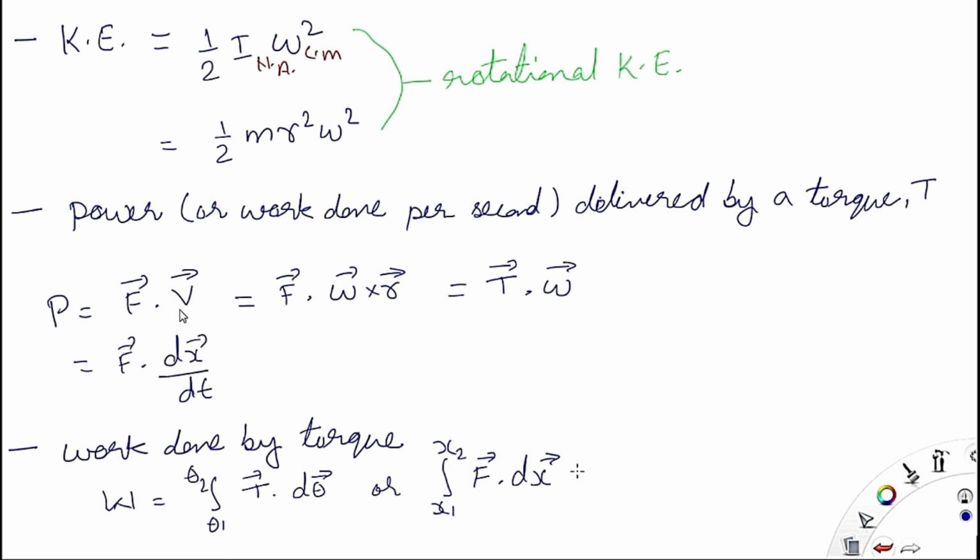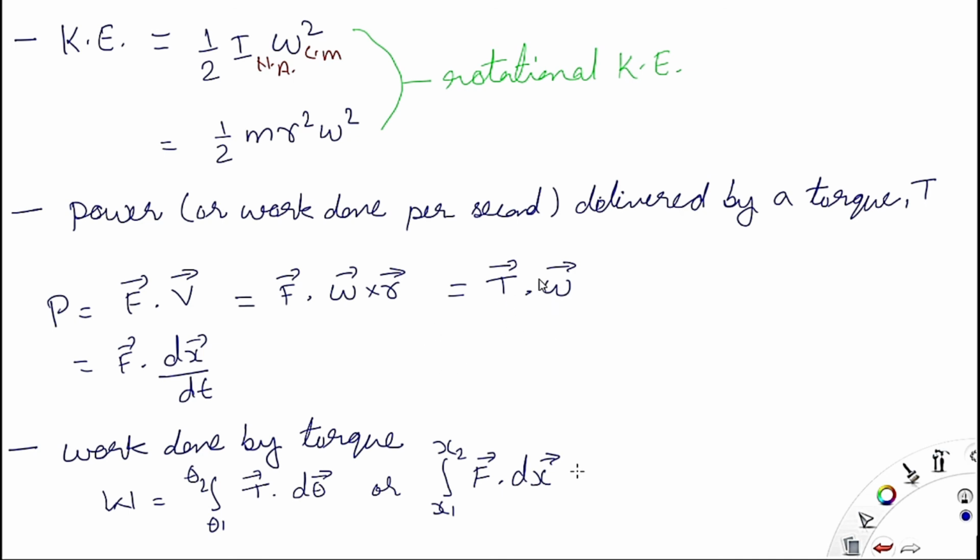Now the linear velocity is equal to omega into r. So F into r is equal to torque, and omega is there, so torque into omega. In case of rotational motion, when you are given torque and angular velocity, then power is equal to torque into angular velocity.